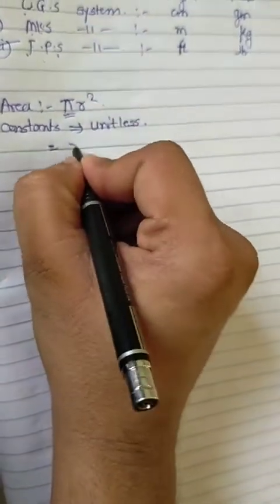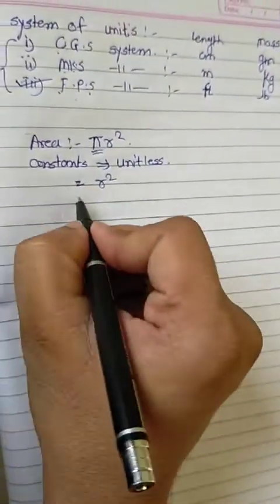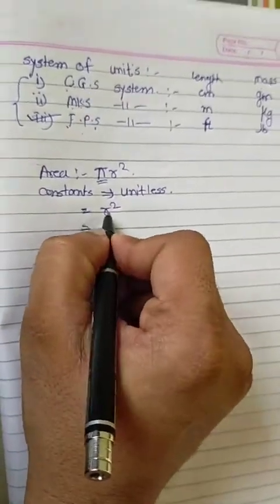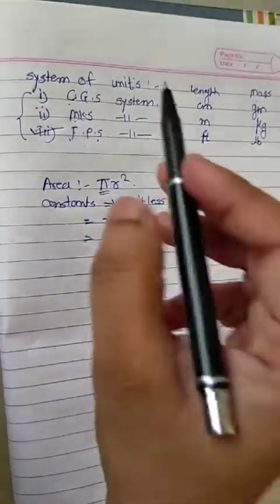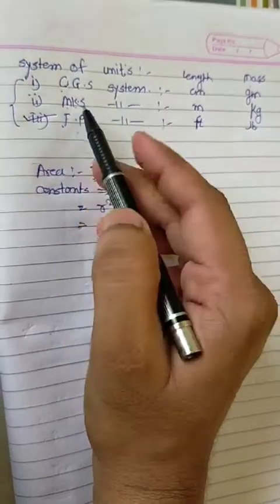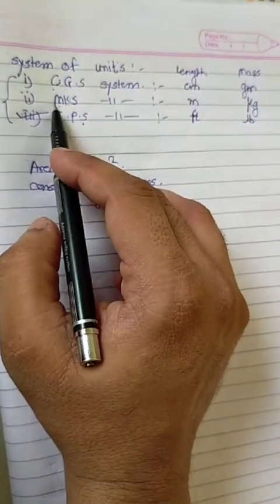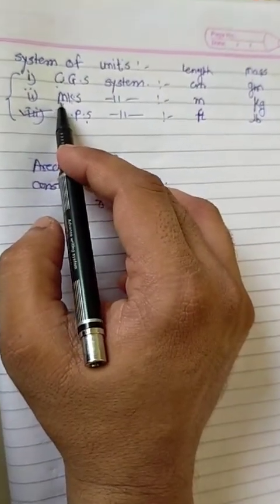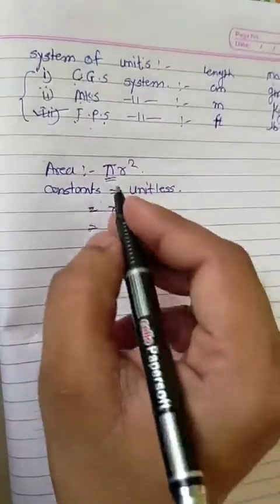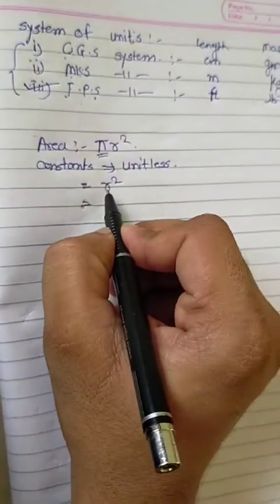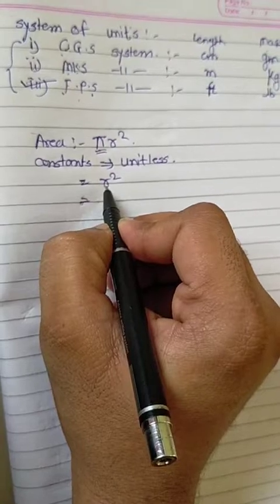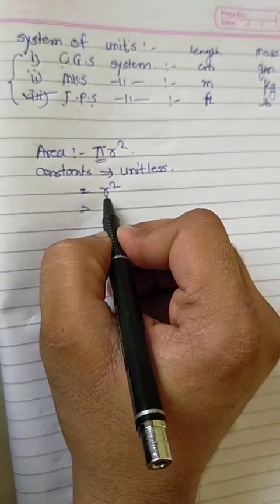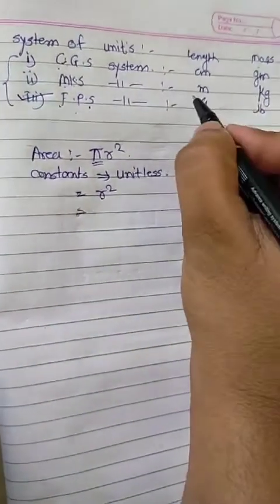Therefore, in area, pi is a constant, so it is unitless. The remaining quantity is r square, where r is the radius. The MKS system is also called the SI system. Radius means distance, or length, measured in meter.